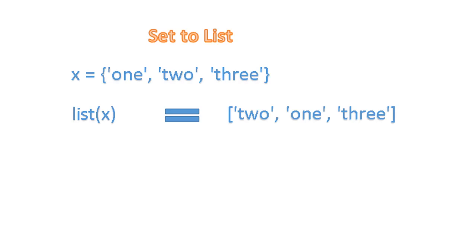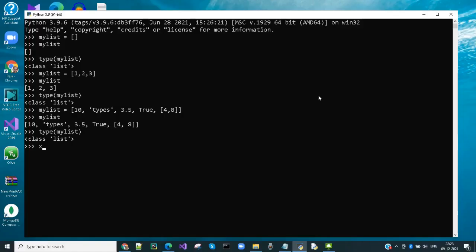Converting set to list. A set can be converted to list using list function. The output will be list of items enclosed in a square bracket. Let's convert a string to list. I am going to convert a tuple to list.